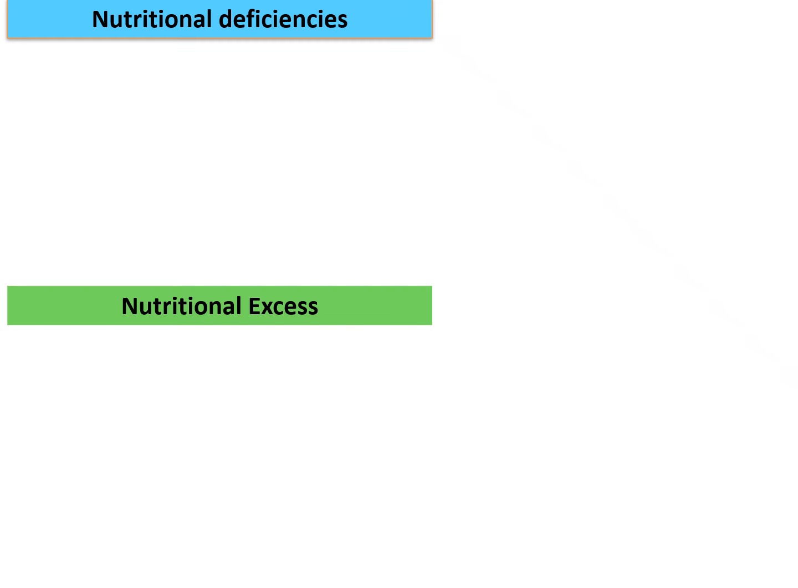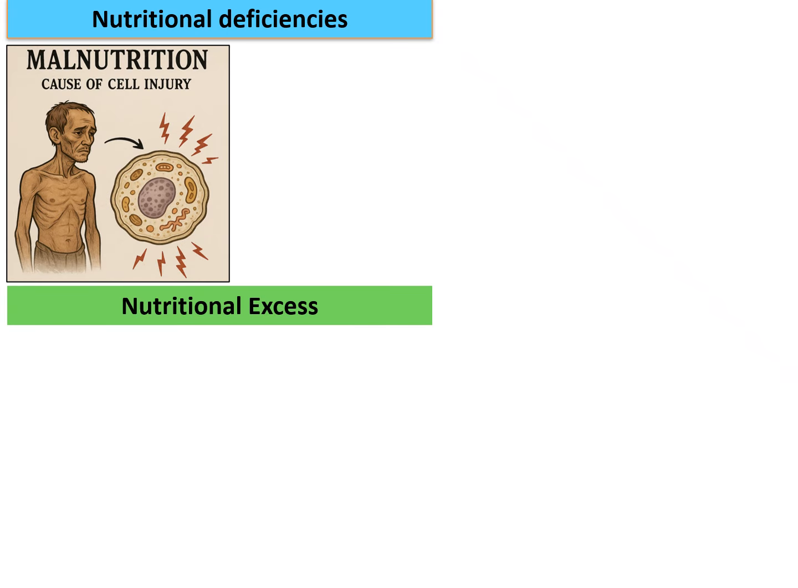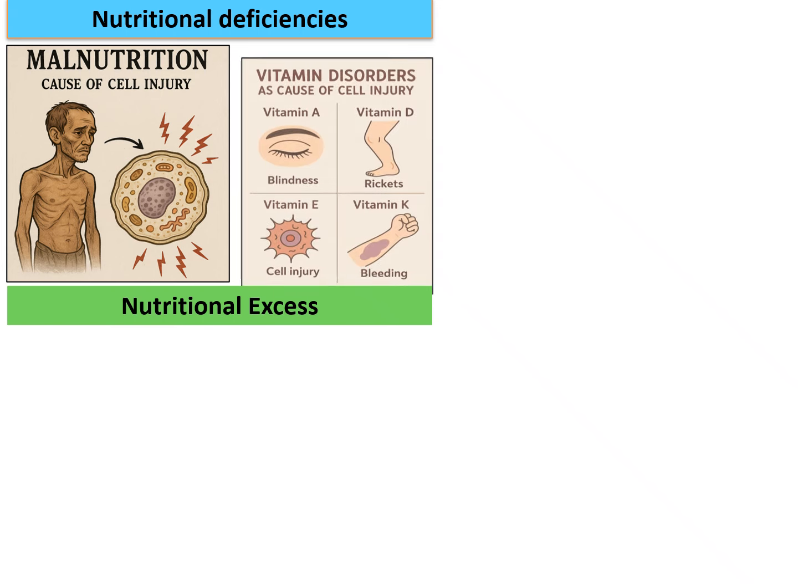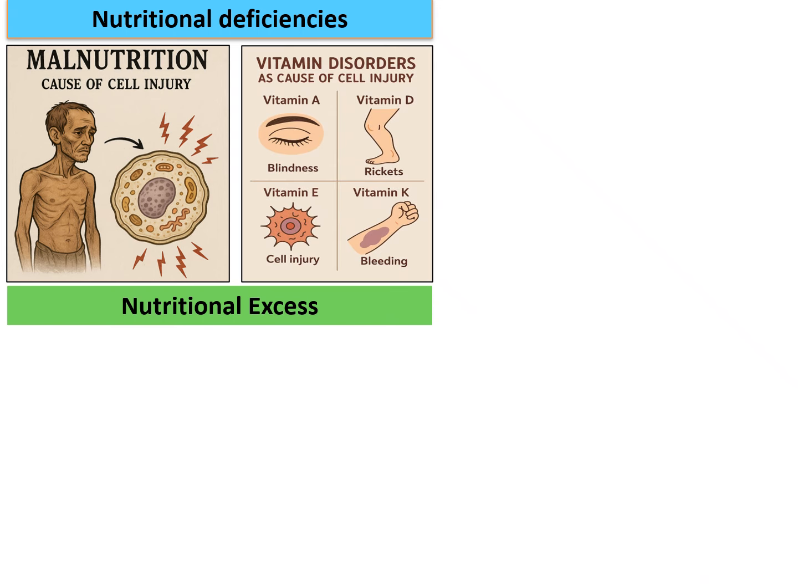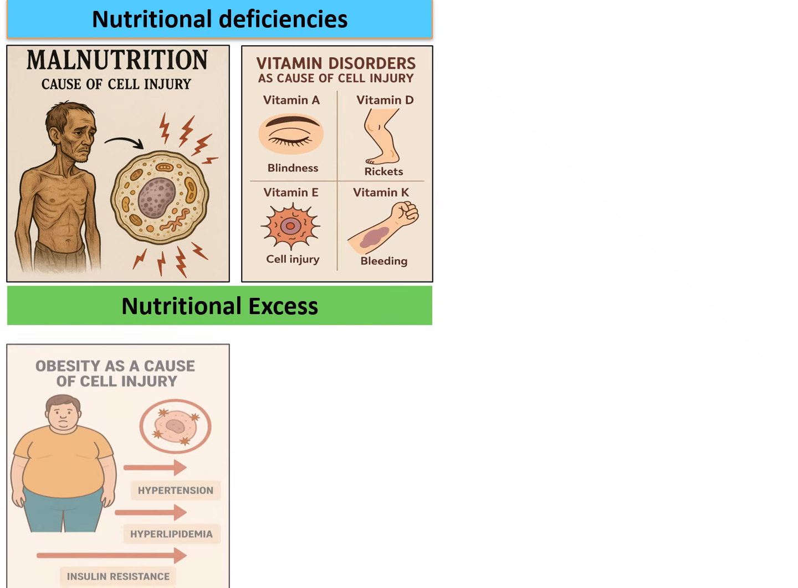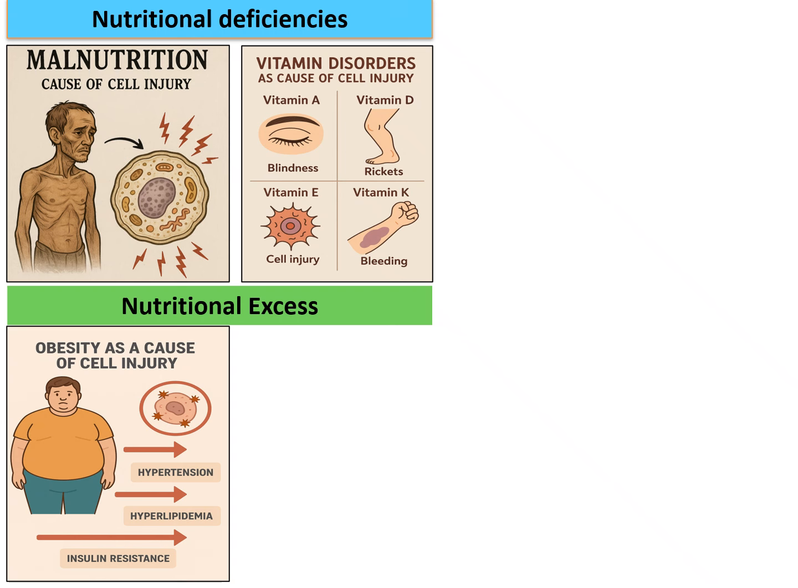Nutritional imbalance can also cause cell injury and it is one of the underrated causes of cell injury. It can be nutritional deficiencies and nutritional excess. Here you can see lack of intake of carbohydrates resulting in marasmus leading to malnutrition, and decreased intake of proteins can result in kwashiorkor. There is a diagram showing various vitamin deficiency disorders. Excess of nutritional intake results in obesity which in turn results in so many disorders like hypertension, hyperlipidemia, insulin resistance which in turn leads to diabetes.